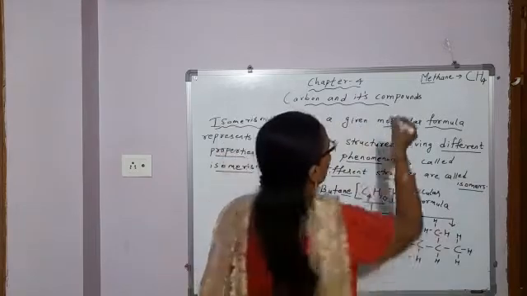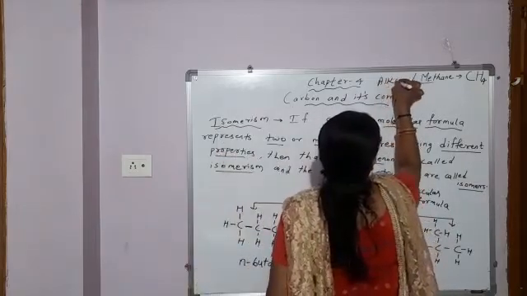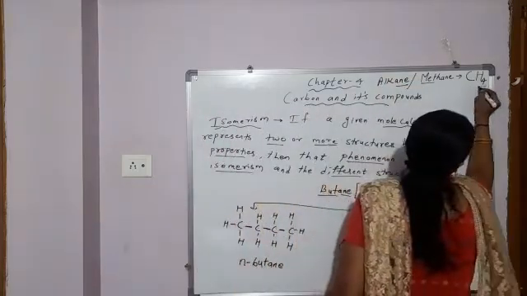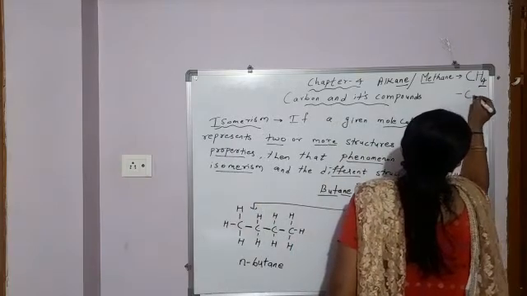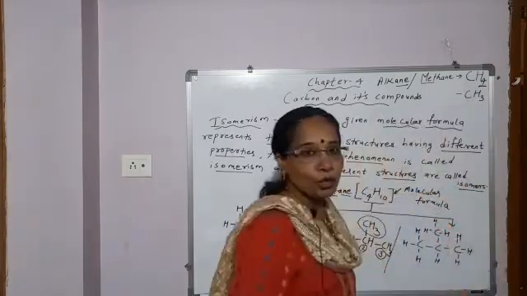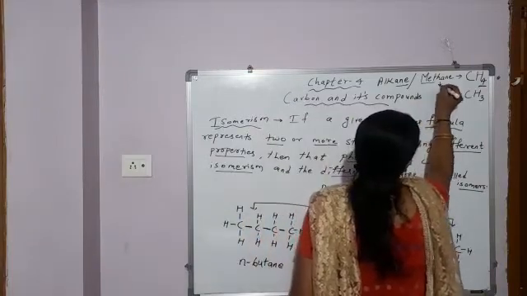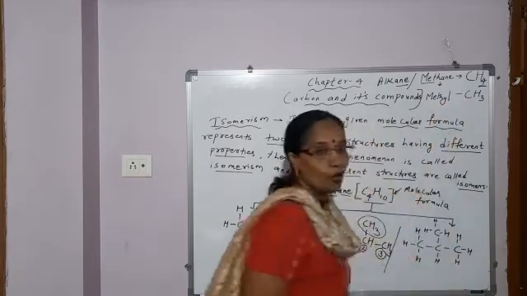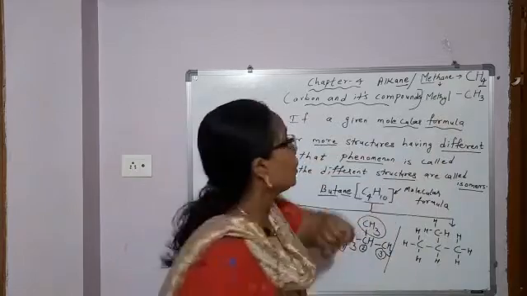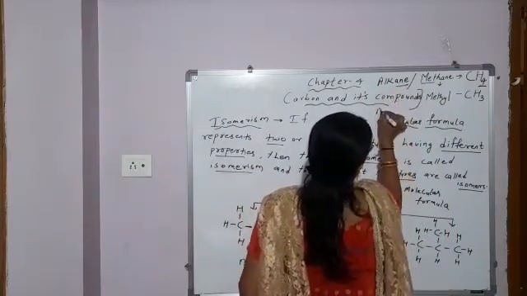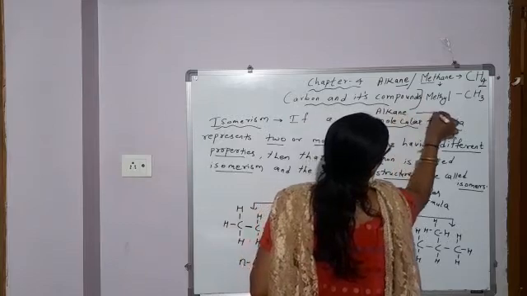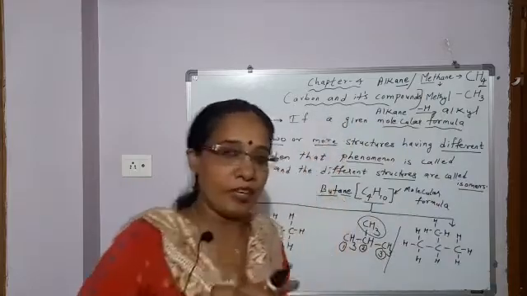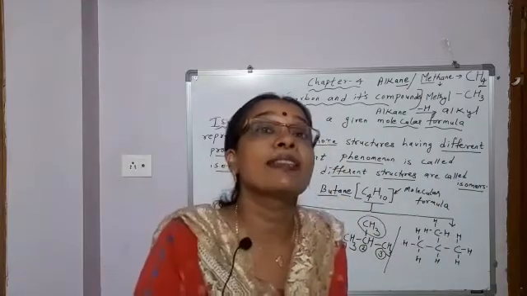And methane is an alkane. Alkane means a single bond between carbon atoms. From methane, students, if you remove one hydrogen, it changes to a single bond CH3. So from methane, when you remove one hydrogen, it will change to methyl. Which group? Methyl. So what is single bond CH3? Methyl group. It means from an alkane, when you remove one hydrogen, it will change to an alkyl group. So from methane, when you remove one hydrogen, it will change to methyl.